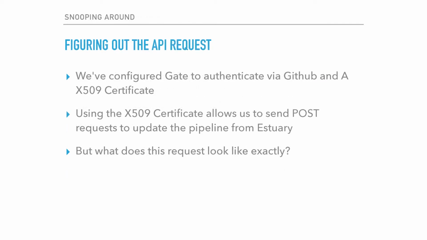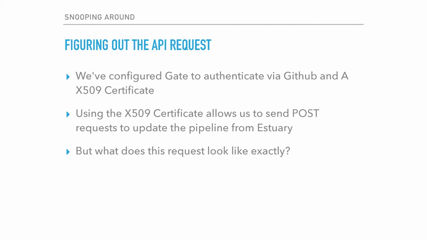One of the problems, though, is that we had to configure Gate to authenticate. We've configured Gate to authenticate via GitHub and an X509 certificate. And when I say Gate, really what I mean is just Spinnaker. So using the X509 cert, we can send these POST requests to Spinnaker without a login, which is great, and we can update from Estuary.